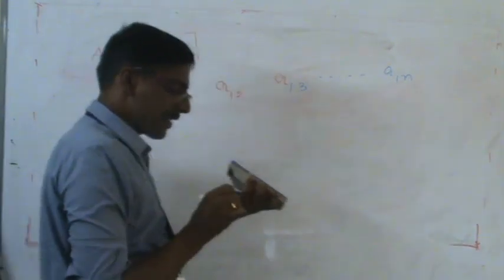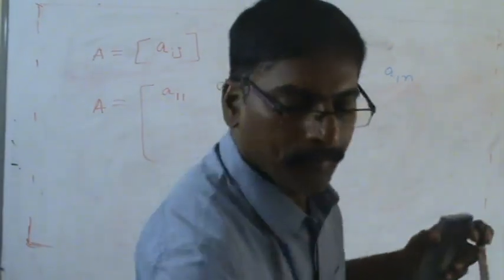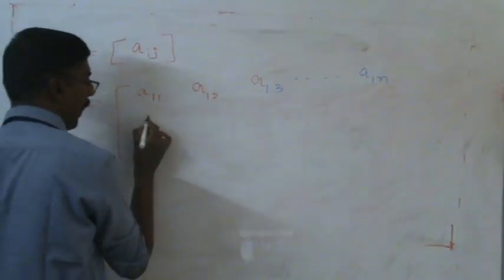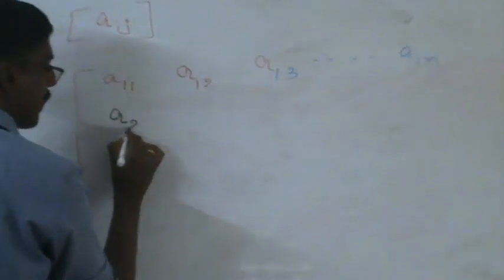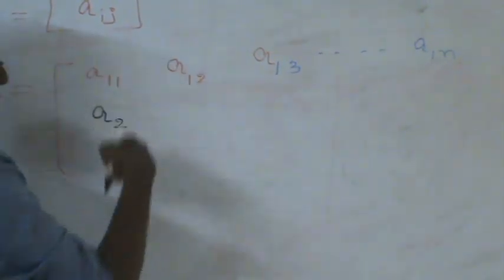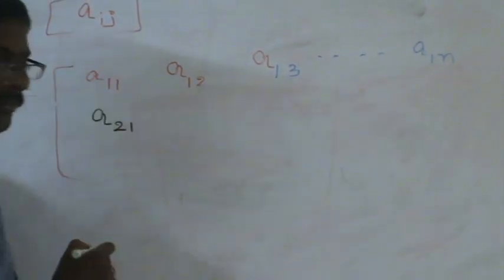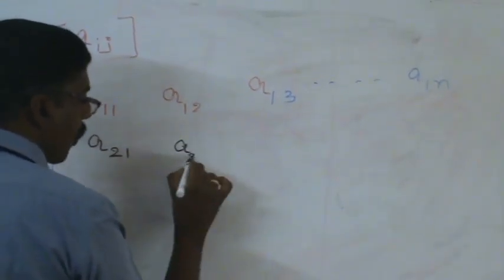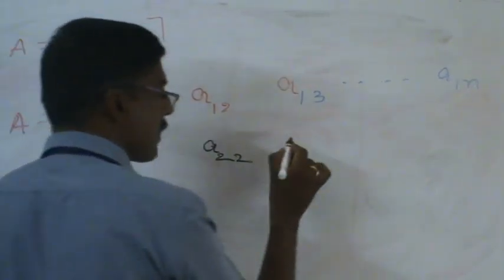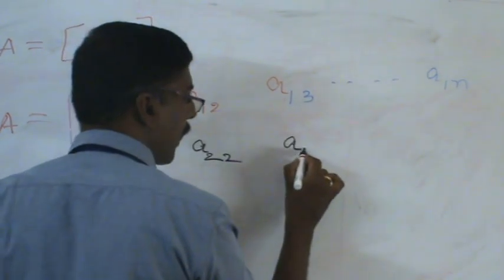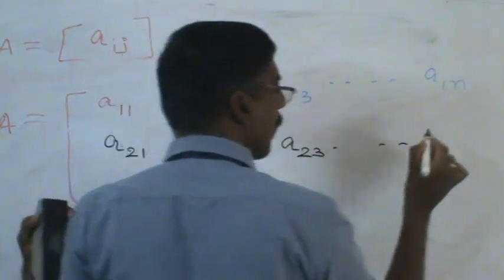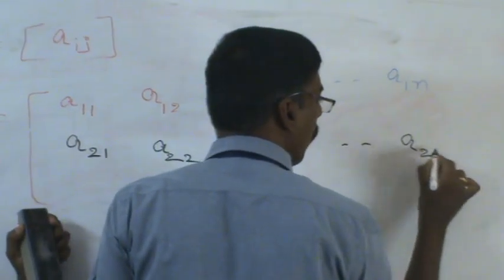Similarly, coming to the second row, this is called the second row. But which column? This one, first column. This is second row, second column. Second row, third column. Similarly, second row, nth column.